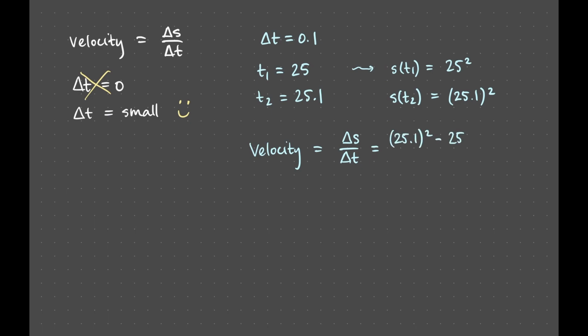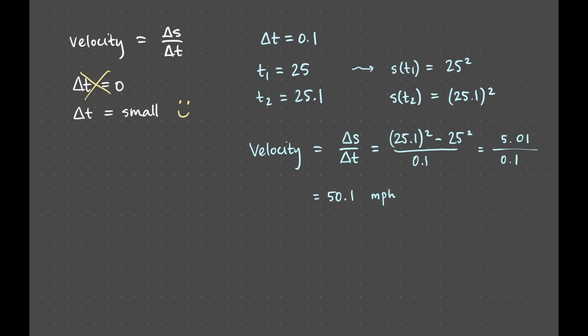So we compute for these numbers, and the change in distance is given by 25.1 squared minus 25 squared, which is 5.01. And we are dividing this change in distance by a change in time of 0.1 hours. What we obtain then is an average velocity of 50.1 miles per hour, which should be close to the instantaneous velocity we seek. That is, it should be an approximation.